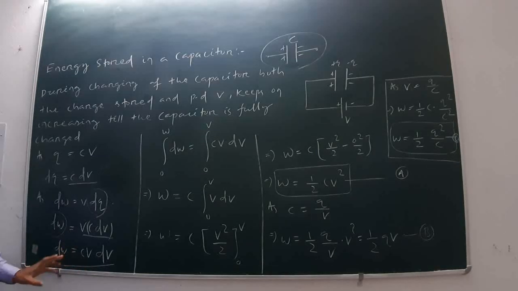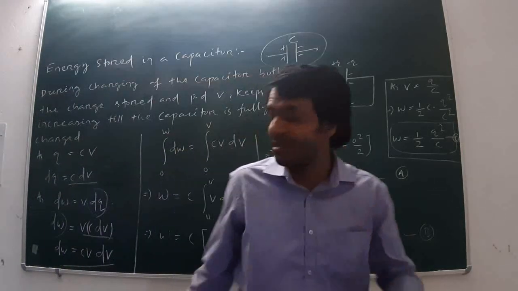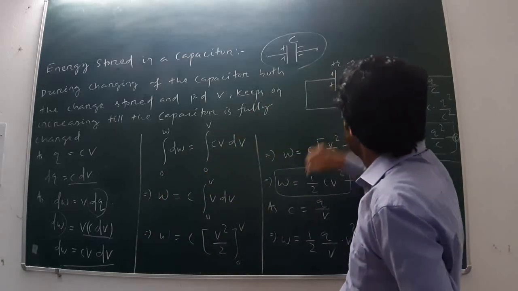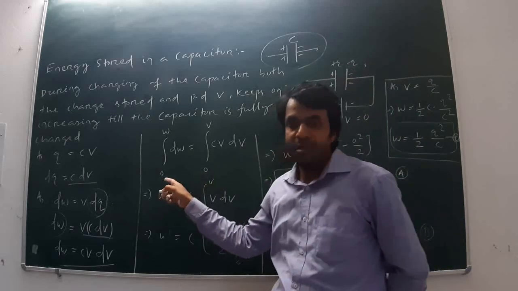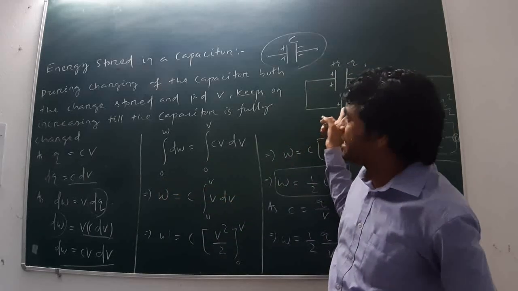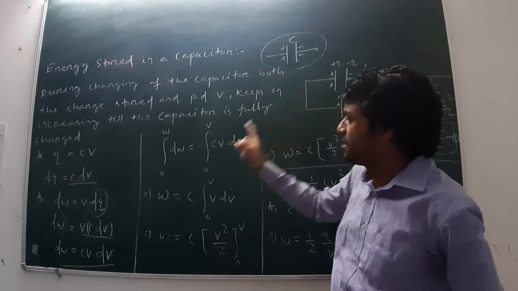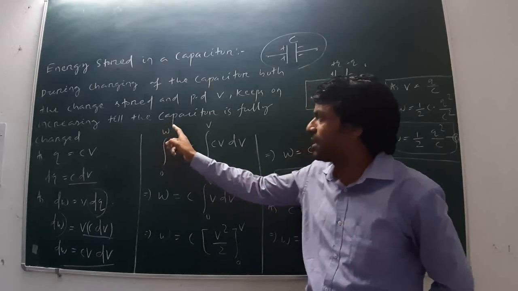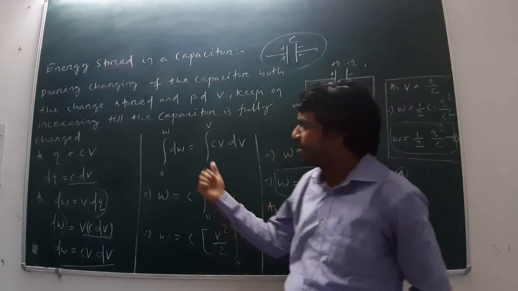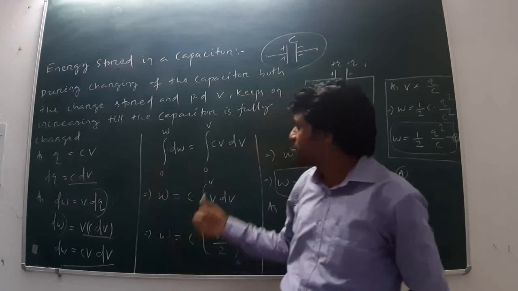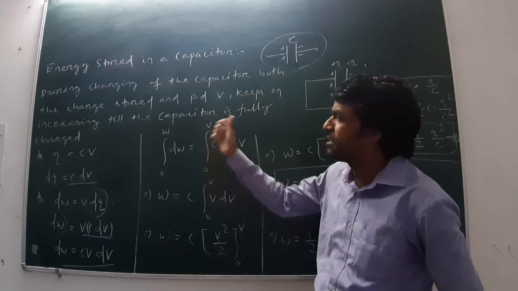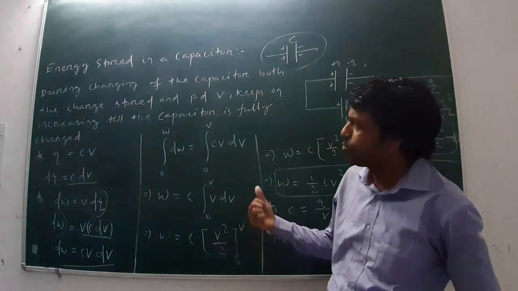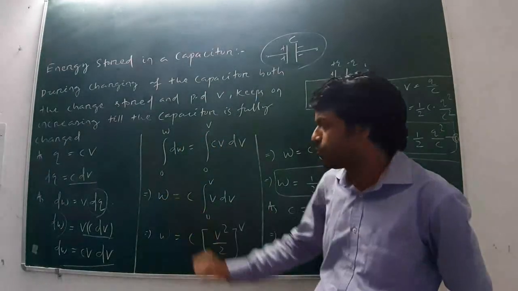Now I have to find out the total work done, means how much energy. Integrating both sides, when the potential difference is 0, then the work done is also 0. Finally, the potential is increasing till the capacitor is fully charged, means having the potential difference V, then at the last time the total work done is W. Means integrating dW from 0 to W, and integrating CV dV from 0 to V. Now the integration of dW is equal to W, from lower limit 0 to upper limit W, is W minus 0, that is equal to W.